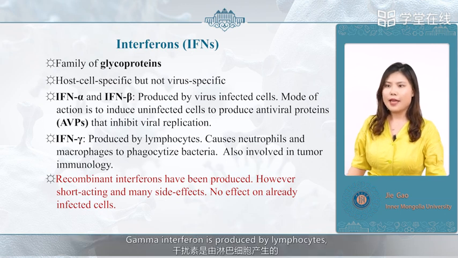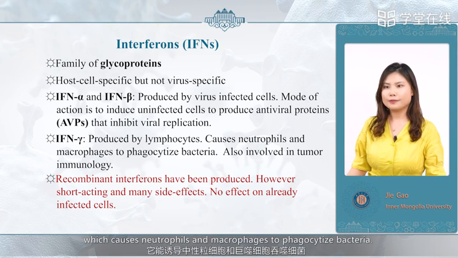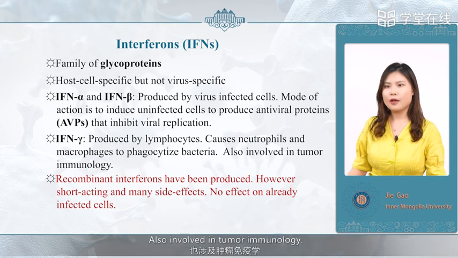Gamma interferon is produced by lymphocytes, which causes neutrophils and macrophages to phagocytize bacteria, and is also involved in tumor immunology. Recombinant interferons have been produced; however, they are short-acting and have many side effects. They have no effect on already infected cells.